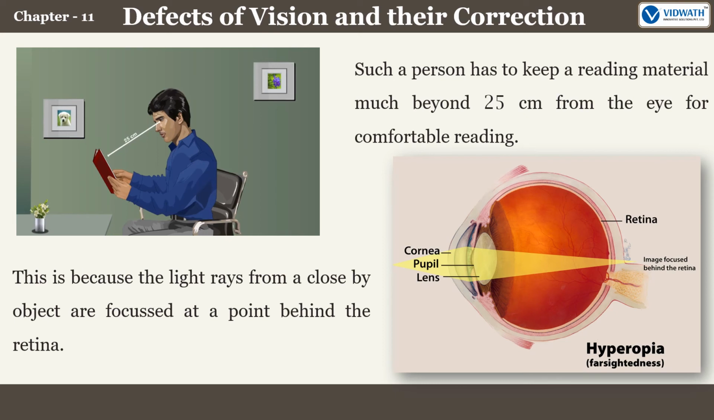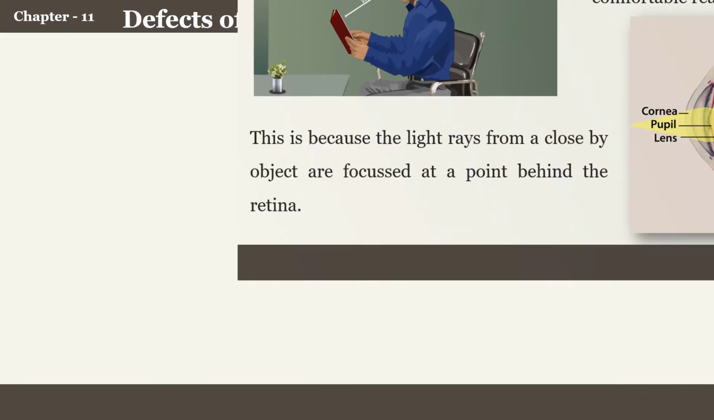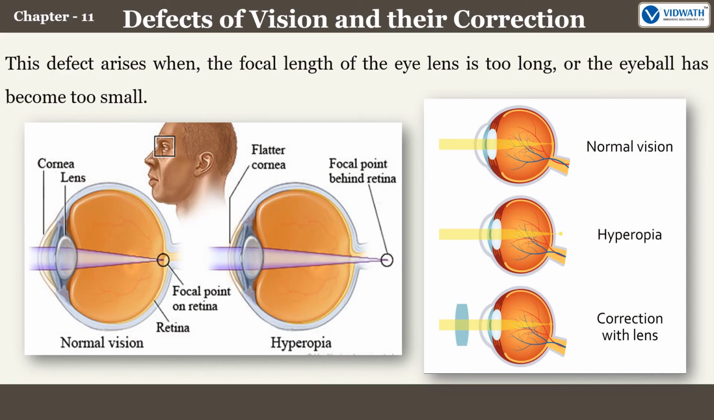This is because the light rays from a close-by object are focused at a point behind the retina. This defect arises when the focal length of the eye lens is too long or the eyeball has become too small.